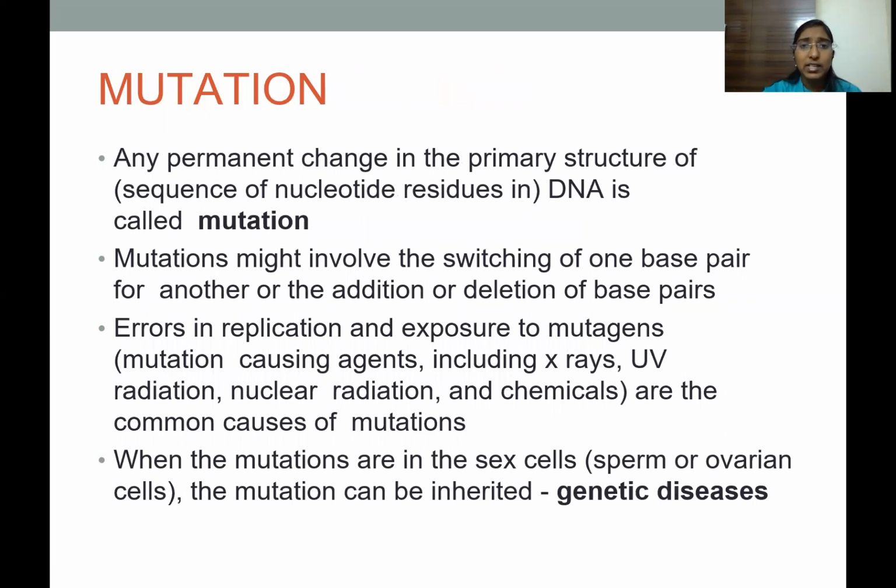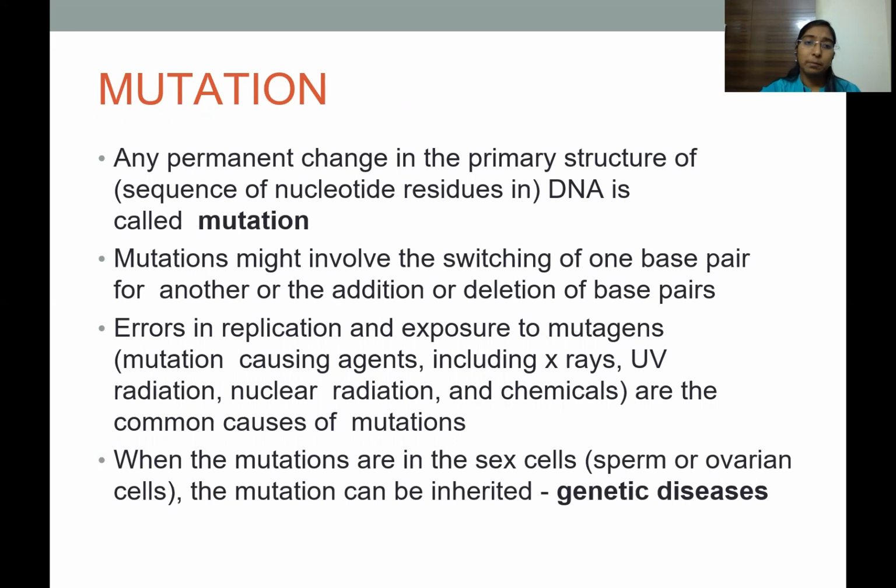Mutations. Any permanent change in the primary structure of DNA or RNA is called a mutation. A mutation might involve the switching of one base pair for another, or the addition or deletion of base pairs. So it can be the switching of base pairs, the addition of an extra base pair into the structure of DNA, or the deletion of a base pair.